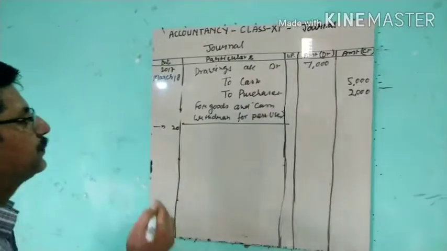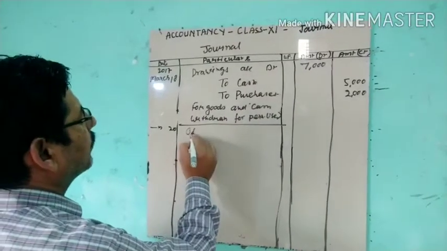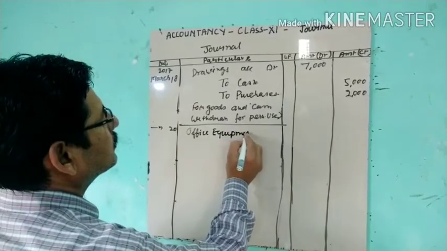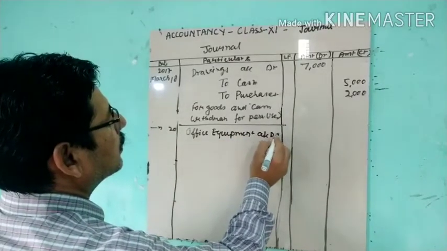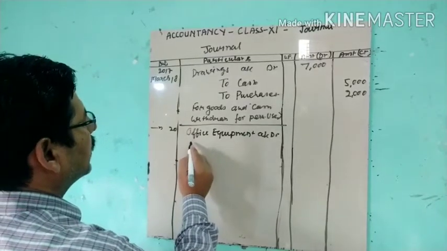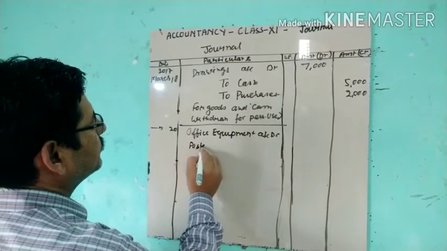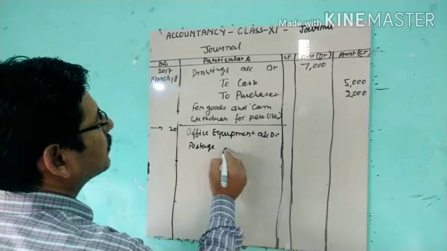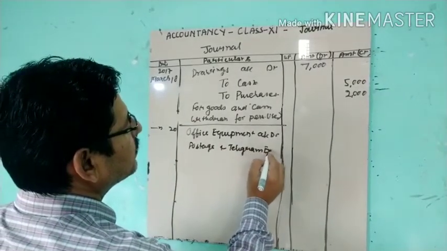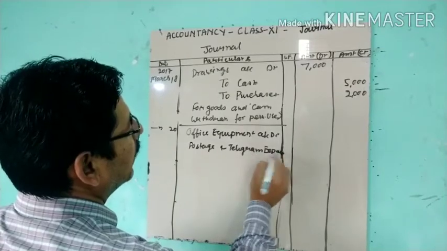So here, office equipment account debit. The second thing is, we bought this postage and telegram expenses. Telegram expenses account debit.